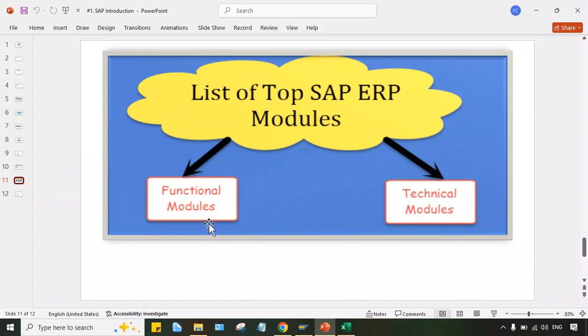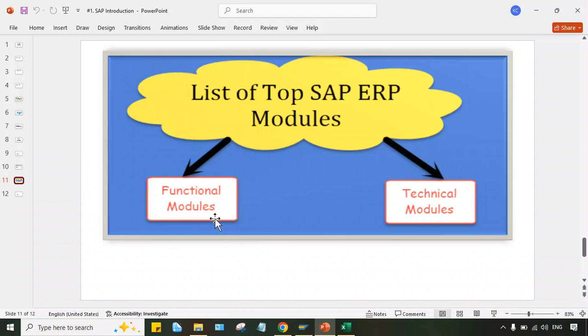Functional module means here we have to do the configurations. These are the theoretical sessions, but once I start the practical sessions, there are several configurations. So no need to worry. I'm going to explain these configurations practically and show you how to configure. There are multiple things which we have to configure in SAP. You guys are going to be experts of those things.